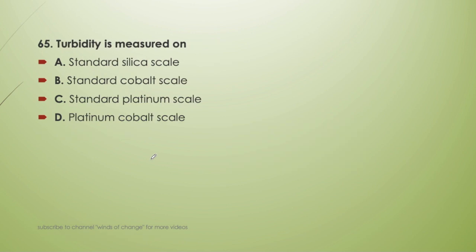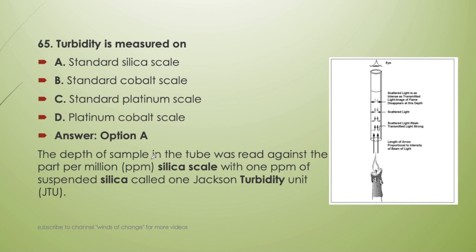Next question. Turbidity is measured on standard silica scale, standard cobalt scale, standard platinum scale, or platinum cobalt scale. So the answer is A, that is standard silica scale. We will measure turbidity on the basis of standard silica scale, and it is based on the depth of the sample in the tube read against the parts per million, that is ppm silica scale, with 1 ppm of the suspended silica called 1 Jackson turbidity unit, that is JTU.